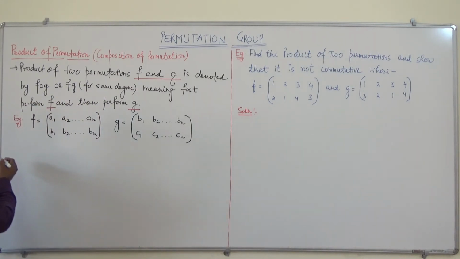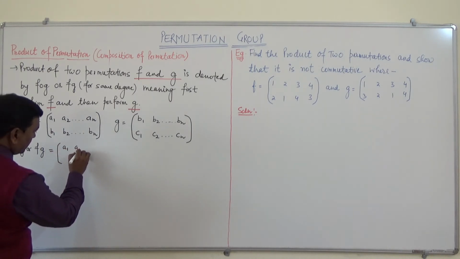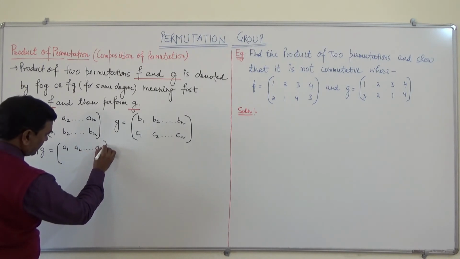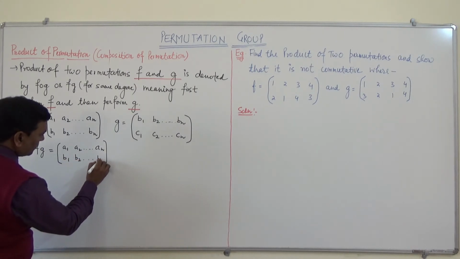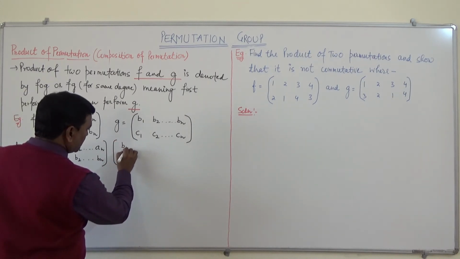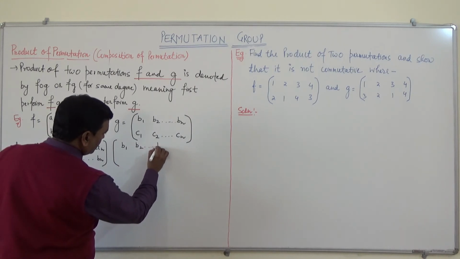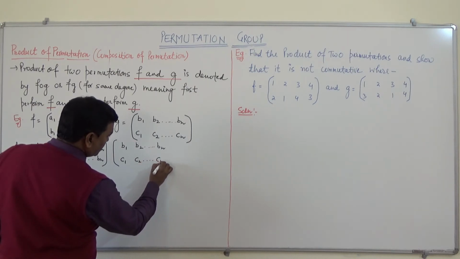Now the fog or FG can be given as like this: A1, A2, An, B1, B2, Bn, and this is B1, B2, Bn, C1, C2, Cn.